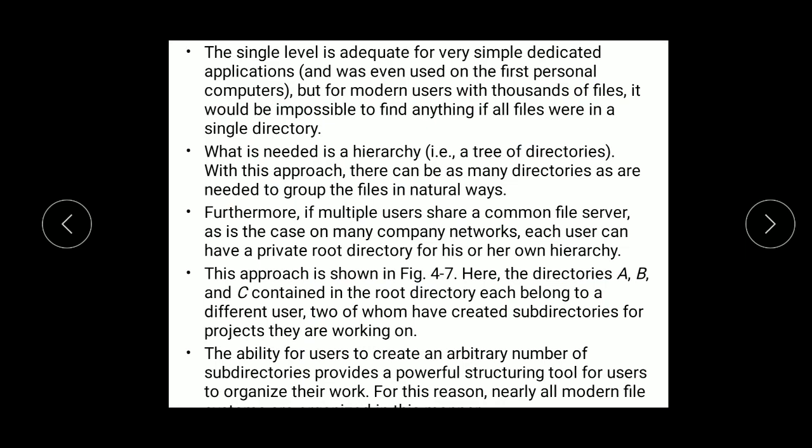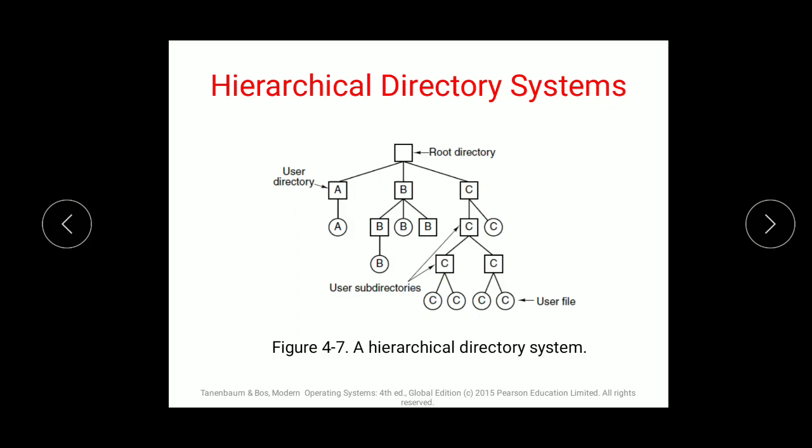Furthermore, if multiple users share a common file server, as is the case in many company networks, each user can have a private root directory for his or her own hierarchy. So it's not compulsory that when you go for a hierarchy level system, one root directory will be accessed by everybody.